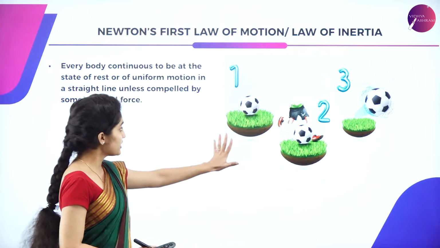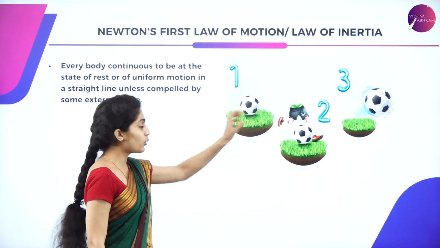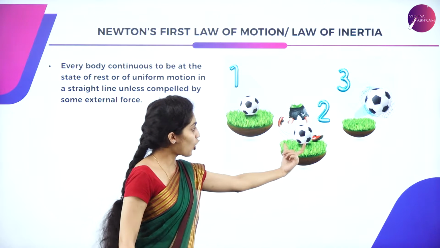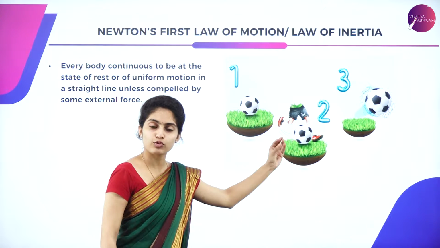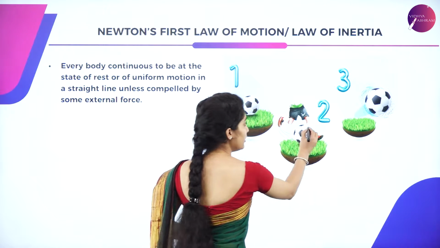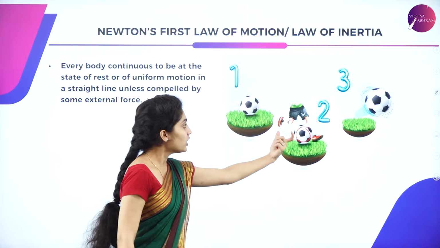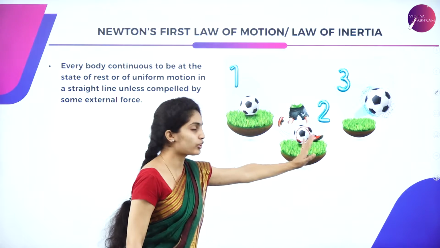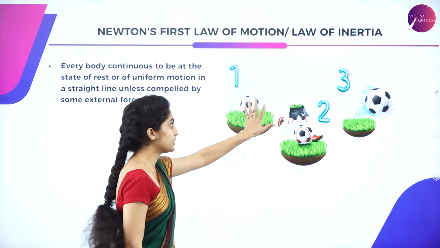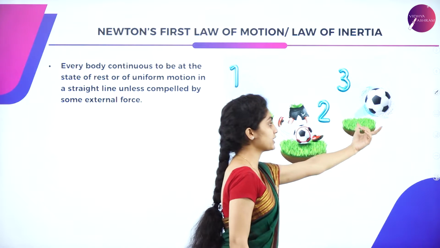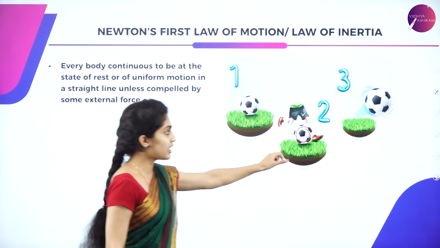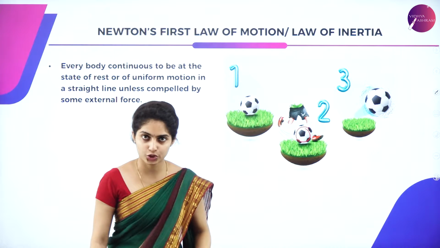So just see this image. An object is at rest. The object is being kicked. That is, the object is given some force. The force is exerted on this object, and the object is nothing but a ball over here. So, external force is acting on an object and finally the object is in motion. Initial and final states are: object is at rest and object is in motion.